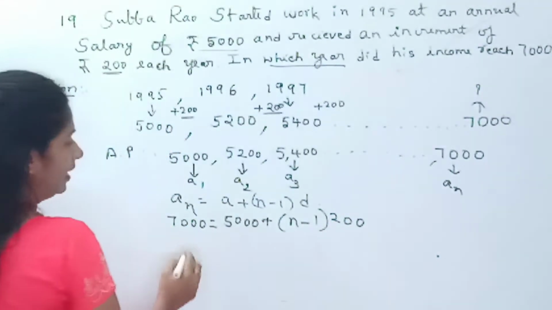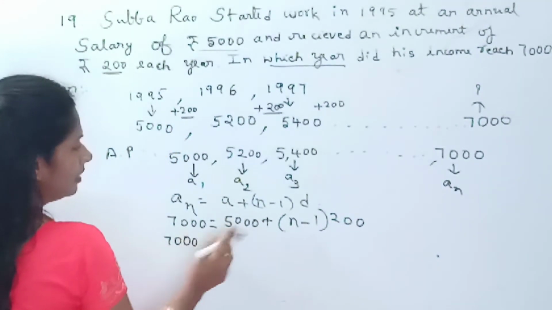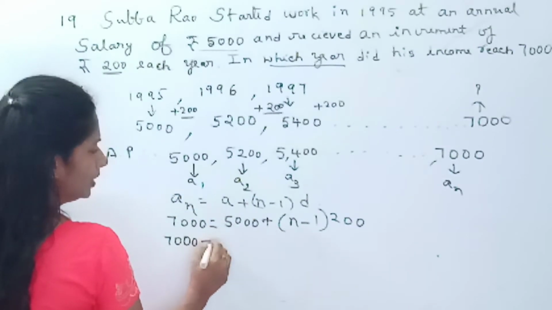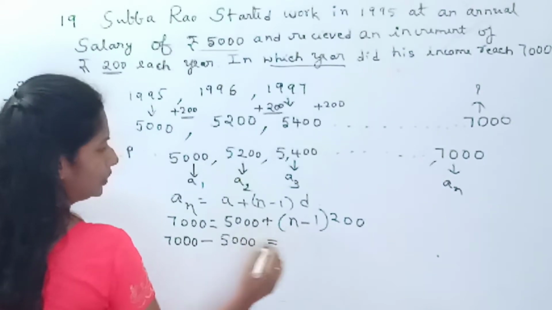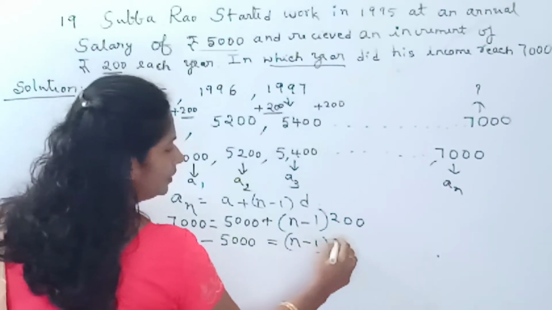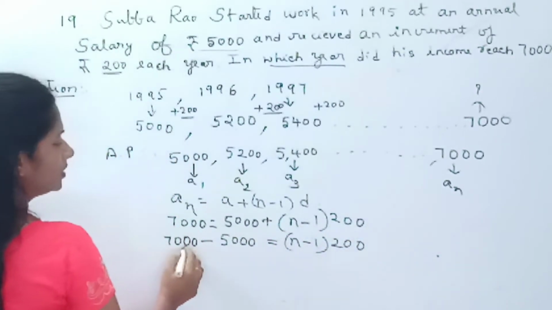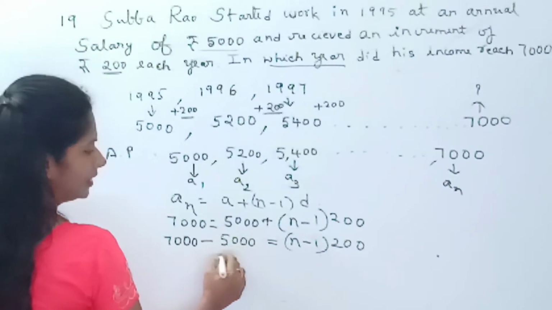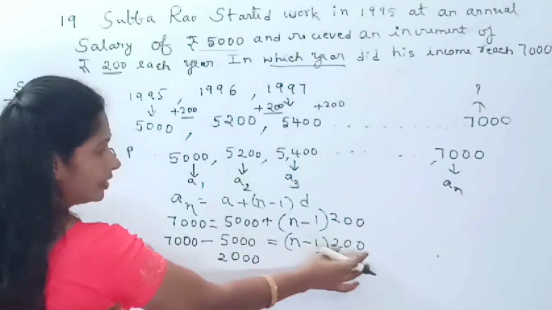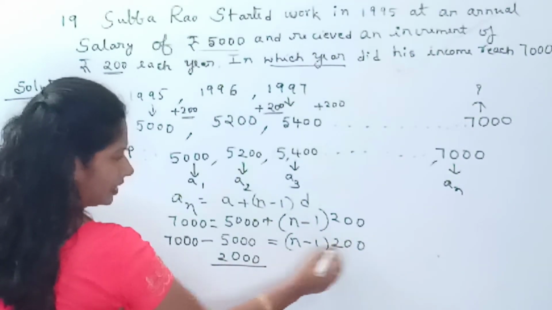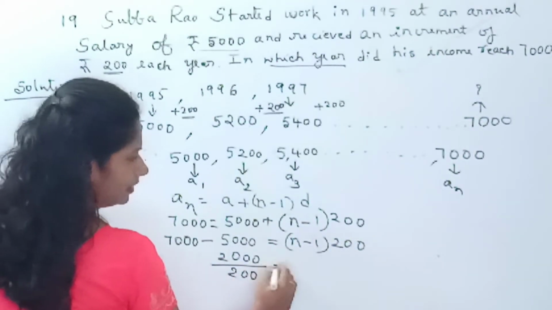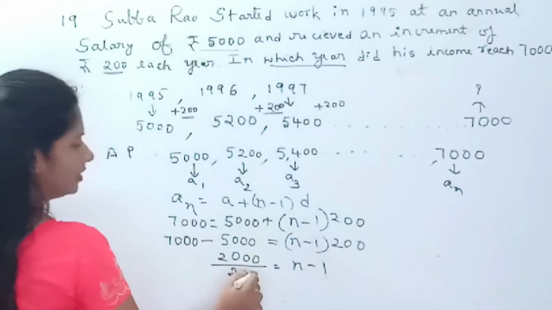So let us simplify. 7,000, 5,000 you transpose to the left hand side, it becomes minus 5,000 equal to n minus 1 into 200. So 7,000 minus 5,000 is 2,000, equal to n minus 1 into 200. You transpose 200 to the left hand side, it becomes divided by 200 equal to n minus 1.